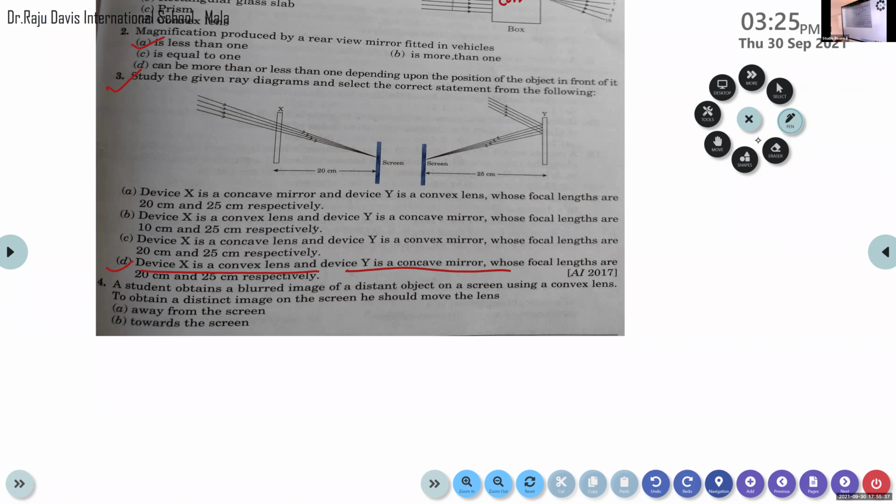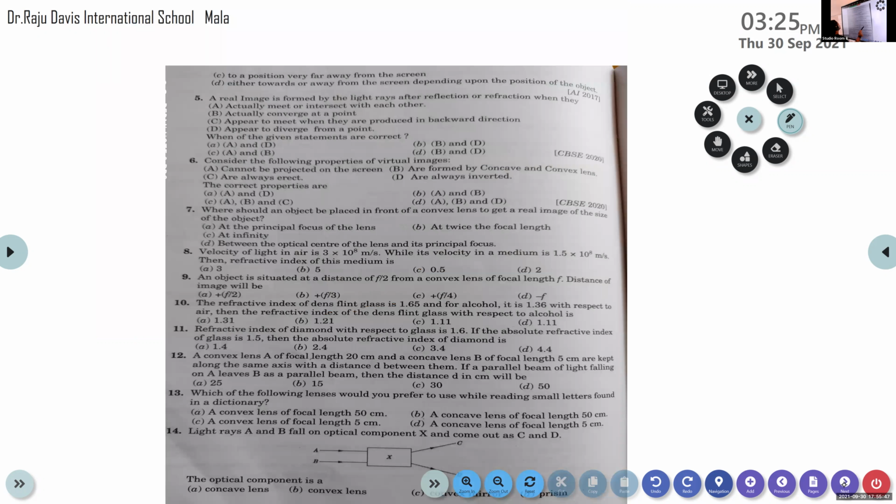In order to obtain a distinct image on the screen, he should move the lens away from the screen, towards the screen, or to a position very far away from the screen, either towards or away from the screen, depending upon the position of the object.